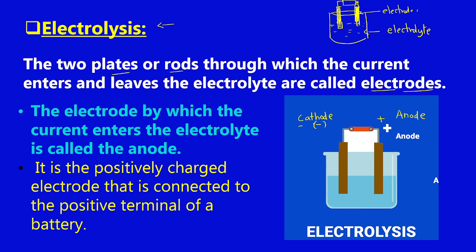So there are two electrodes. One is anode, the other one is cathode. The electrode by which the current enters is termed as anode. So how will the current come?